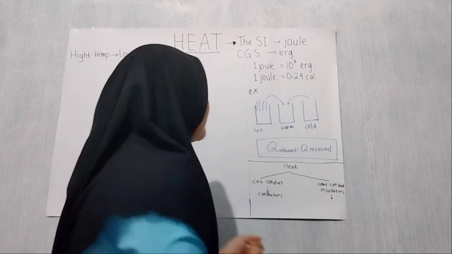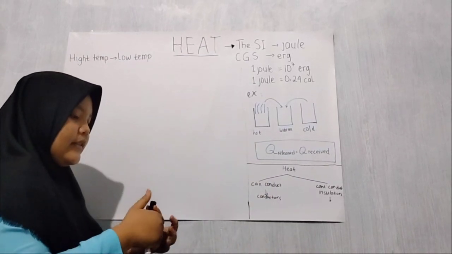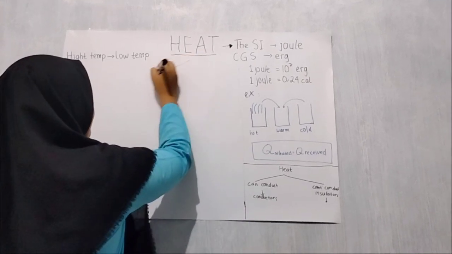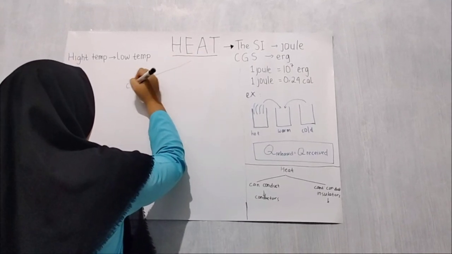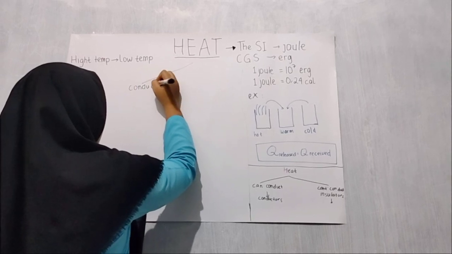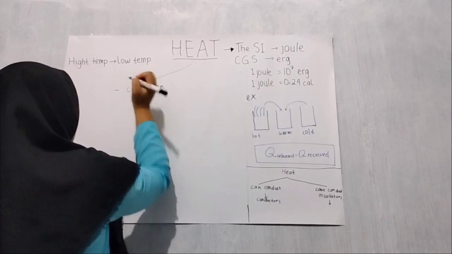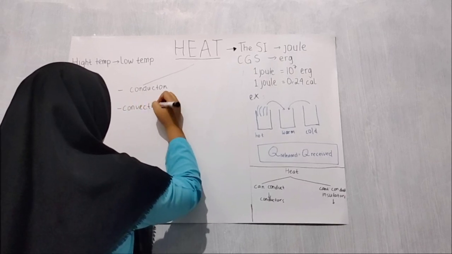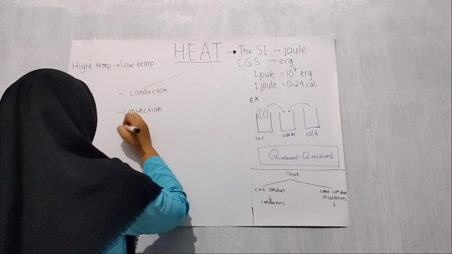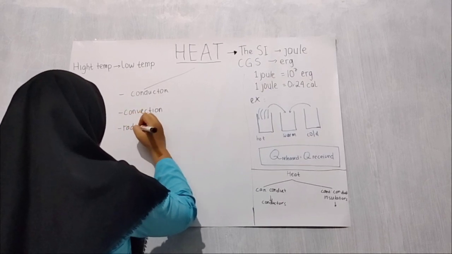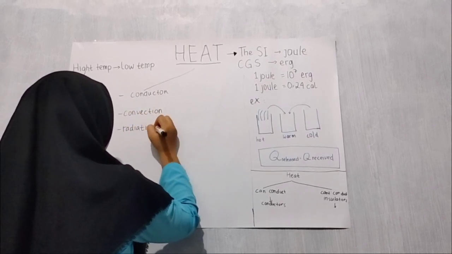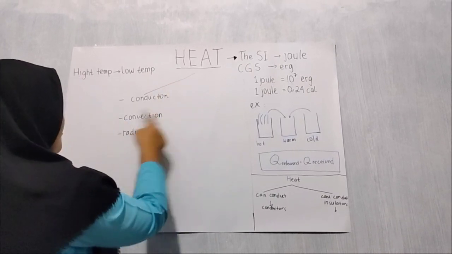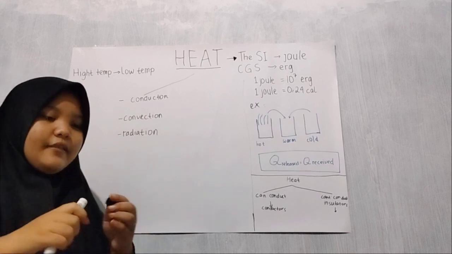The transfer of heat happens in 3 ways. They are conduction, convection, and radiation.